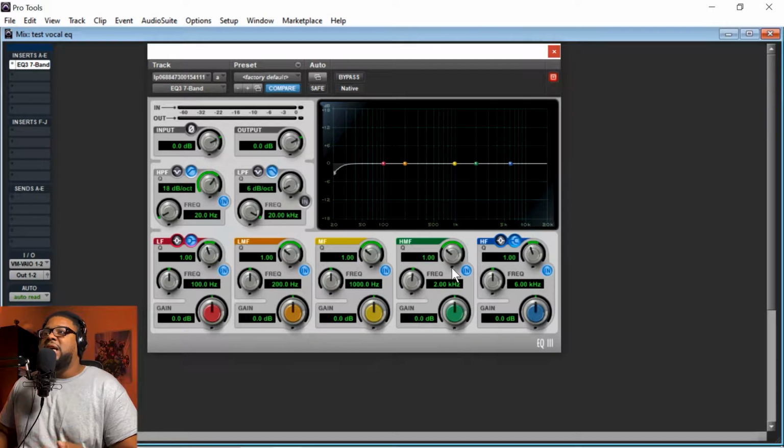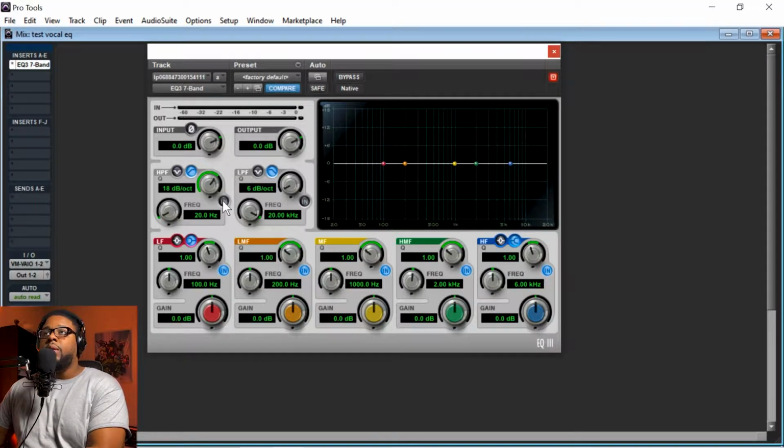Mid frequencies sit between probably 500 hertz and 1000 hertz, and anything from 100 to 500 is low mid frequencies. Low frequencies are anything pretty much under 100 hertz or maybe even 60. I would say about 100 for me, I would consider low frequency in the process.